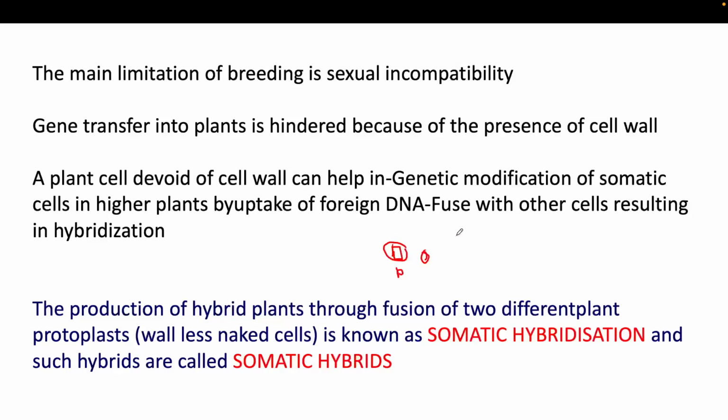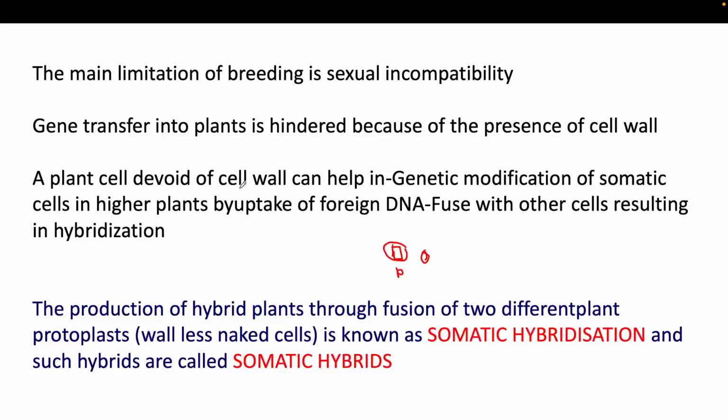So the first thing is sexual incompatibility. That's why we can't grow multiple varieties of plants. And the second thing is the presence of the cell wall. That's why we can't directly and easily transfer the gene of one plant to another plant.